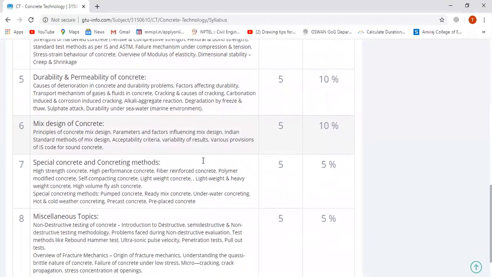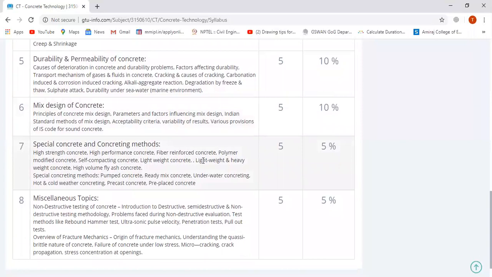The next module is about durability and permeability of concrete, in which we cover causes of deterioration in concrete and durability problems, factors affecting durability, transport mechanism of gases and fluids in concrete, cracking and causes of cracking, carbonation induced and corrosion induced cracking, alkali aggregate reaction, degradation by freezing and thawing effect, sulfate attack, and durability under seawater or marine environment.